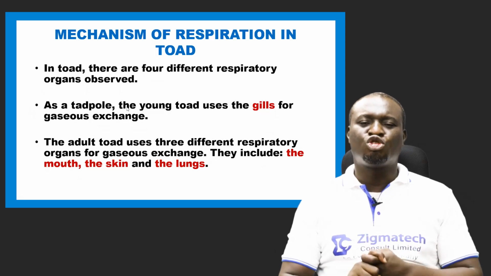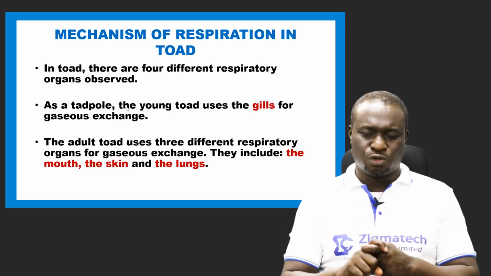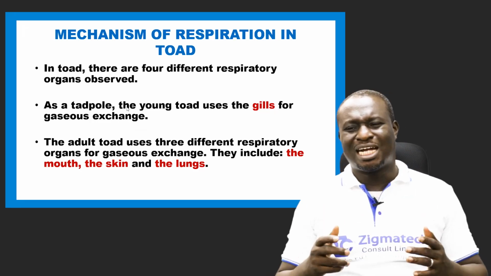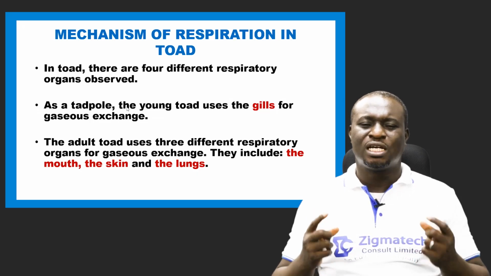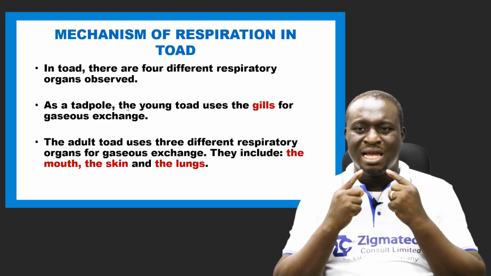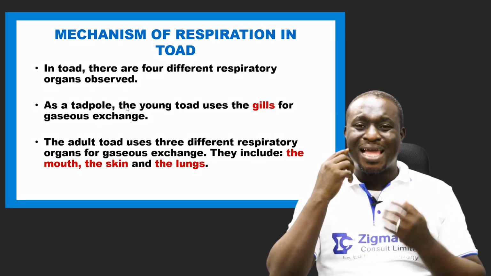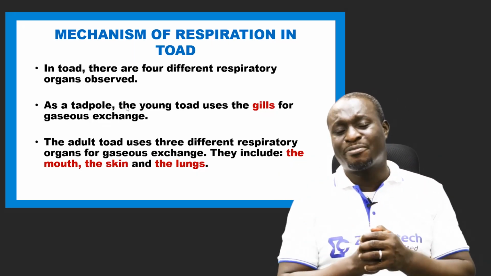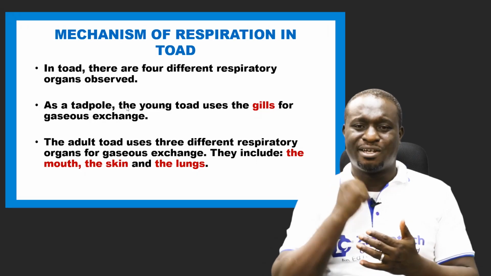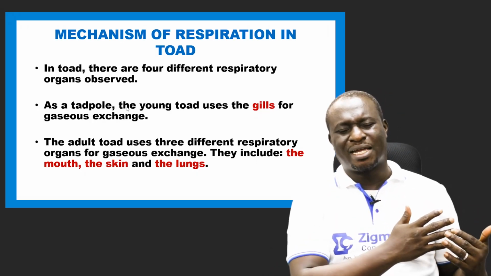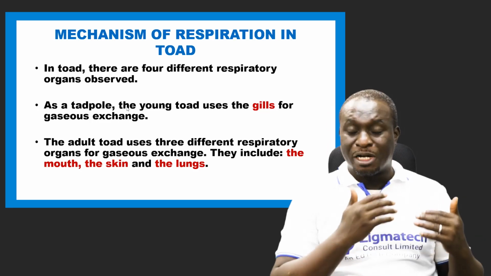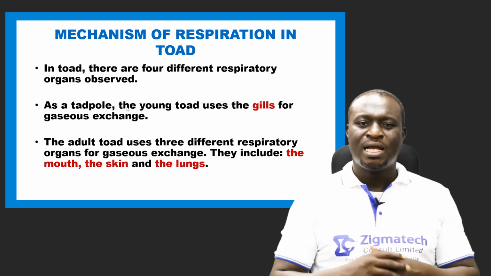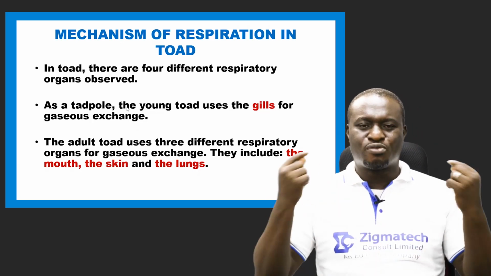Now, the gills are usually found in young toads, which are referred to as tadpoles. So in other words, the tadpoles carry out gaseous exchange through their gills. In fact, at their early stage, they develop external gills, and later on, they develop internal gills. It simply means that the tadpole respires just like the fish. We have just finished looking at the mechanism of respiration of the fish.